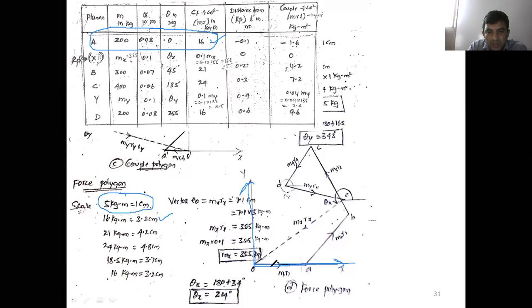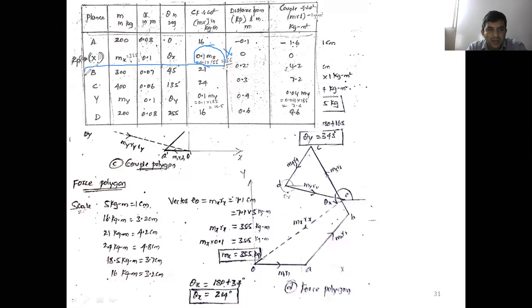That line will give the magnitude of M1 R1. What is M1 R1? 16 kg meter. The first one is over. What is the second one? The second one is unknown, right? MX is unknown. For the MX unknown, don't consider it right now. Next, what is the next one? It is 21.